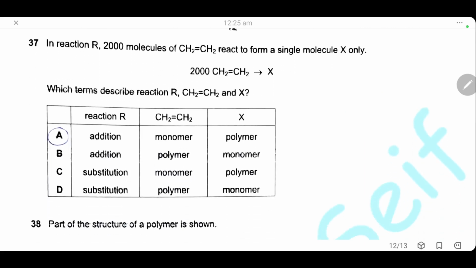Question 37. In a reaction R, 2000 molecules of ethene react to form a single molecule X only. So we have 2000 molecule of ethene react to give X. Which term describe the reaction R and ethene and X? Of course, this is an addition polymerization where 2000 molecules of ethene, which is the monomer, react to give one large molecule X, which is the polymer. So the correct statement here is A. It's an addition reaction where the monomer is ethene and the polymer is X.